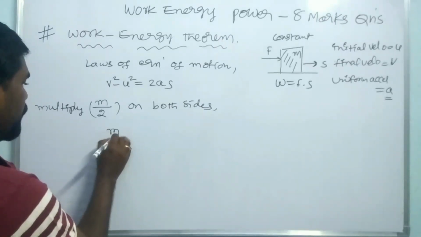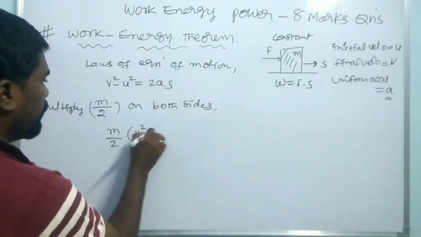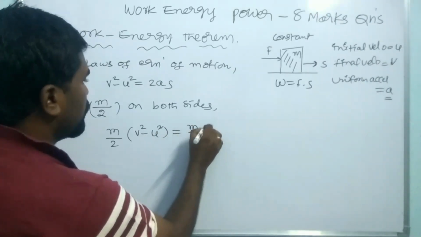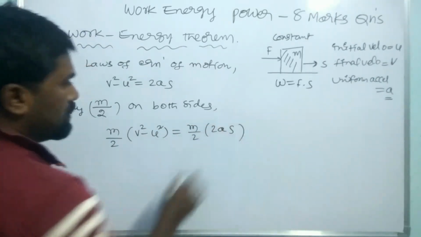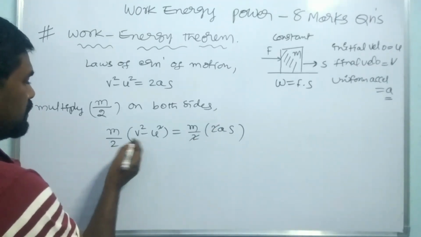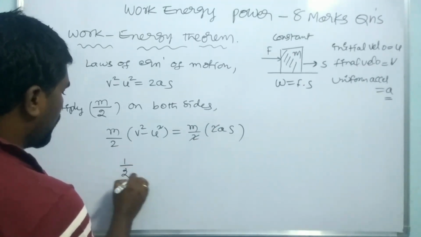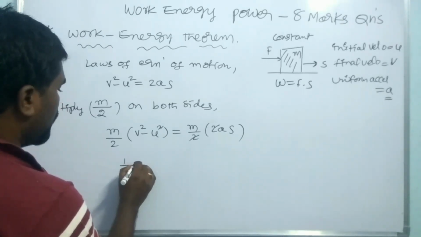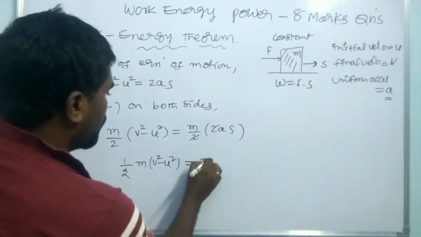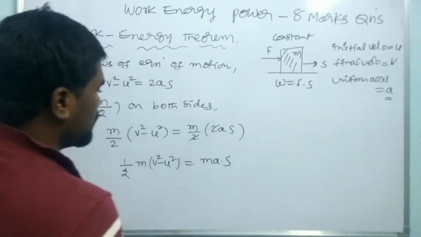So m by 2 into (v square minus u square) equals m by 2 into 2as. Here 2 gets cancelled, and this can be written as half m (v square minus u square), simply ma into s.